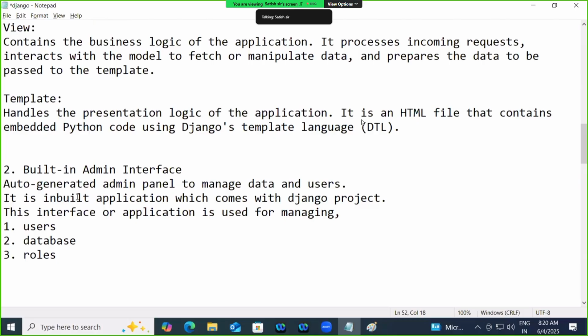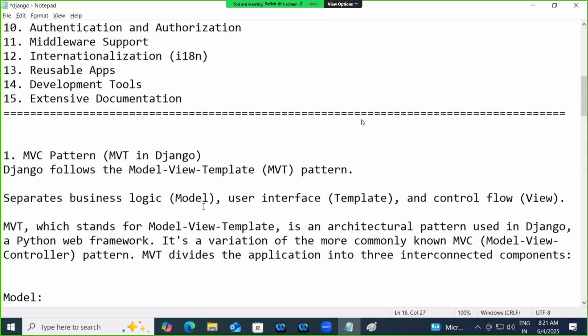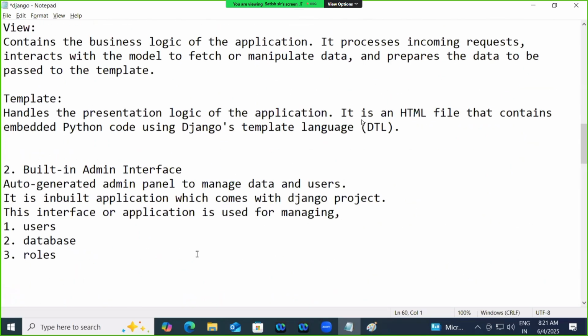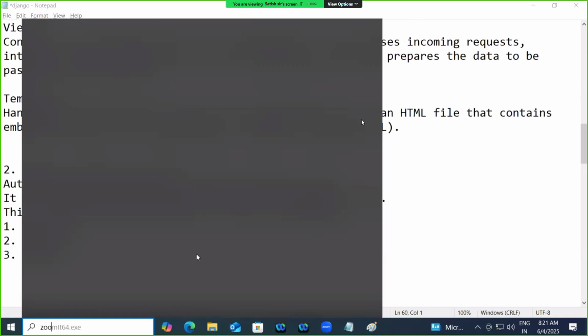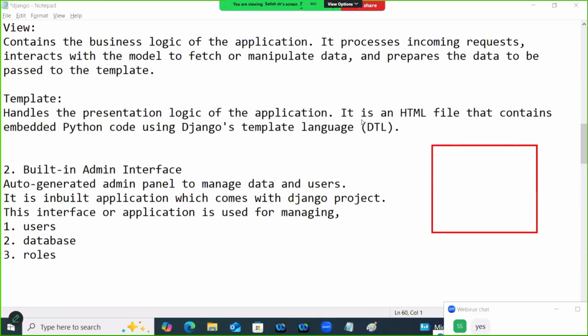Now Django provides a facility called ORM, which stands for object relational mapping. If you want to communicate with the database, how do you communicate with the database? Generally, which language does a database understand? SQL.